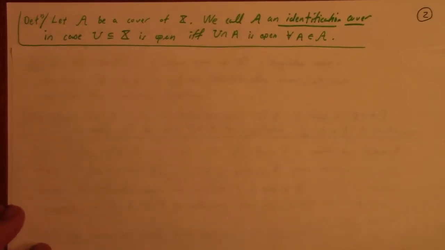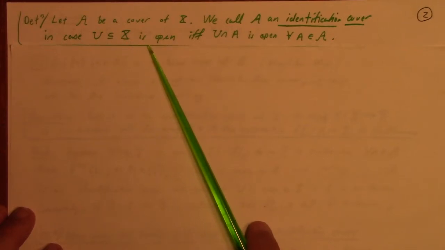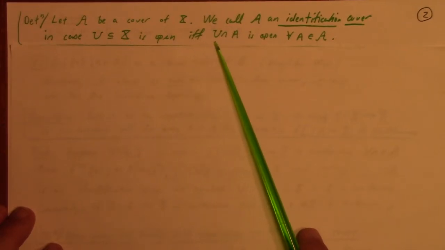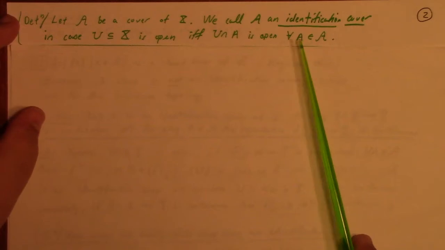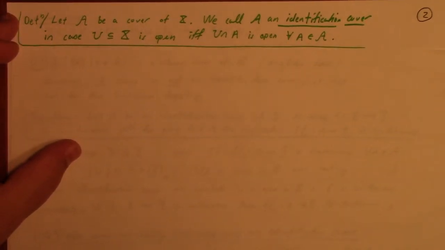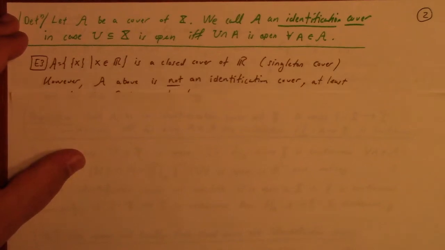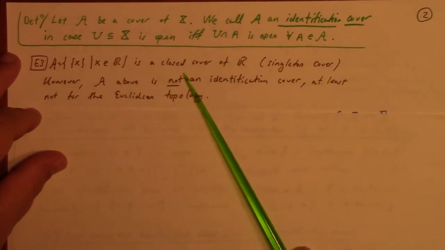Let A be a cover of X. We call A an identification cover in the case that when U, a subset of X, is open, that's true if and only if U intersect A is open for all A in the identification cover. All right. So that's the definition.